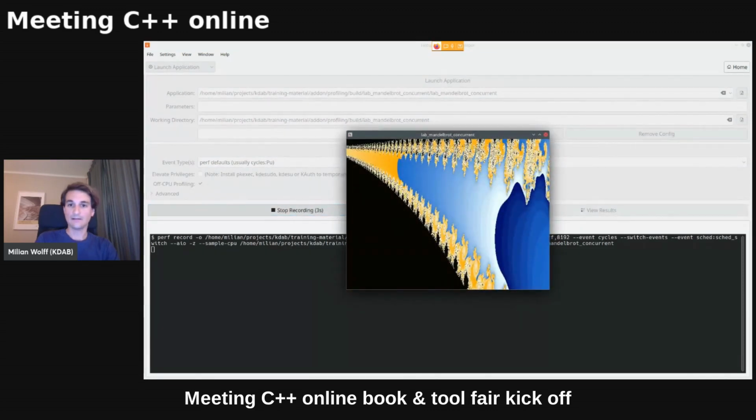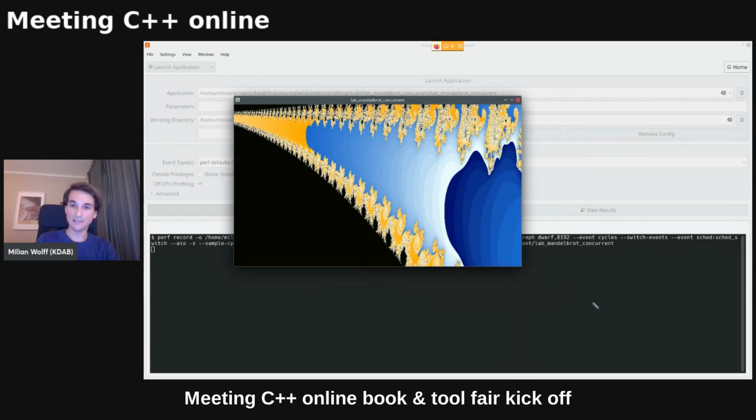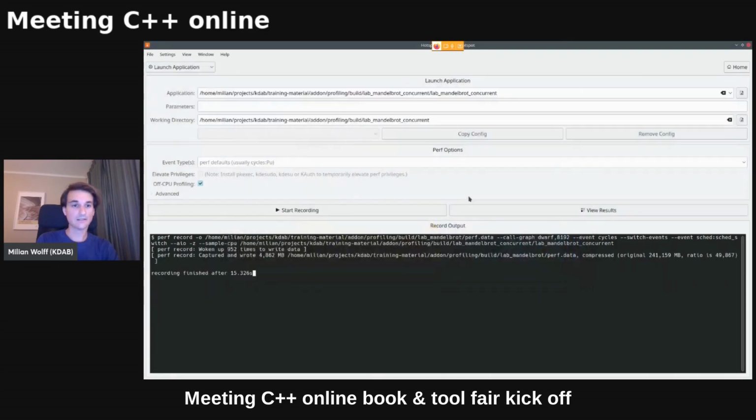And I get here an example application. And now if I try to resize this window, it's really, really slow, right? And well, yeah, I deliberately wrote very slow code here. Let's close the application. And if you are interested in what command was run, you could even just copy and paste this out and put it in a shell script or whatever. There's no magic going on here, really.